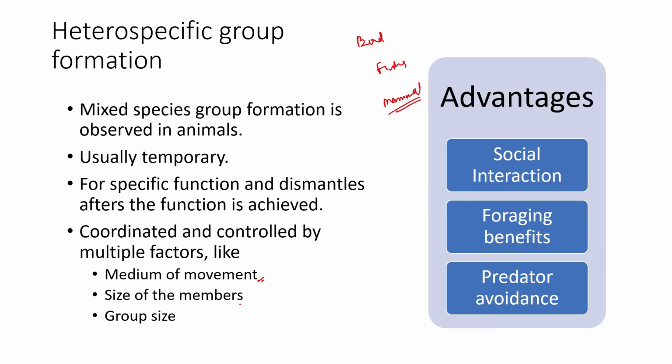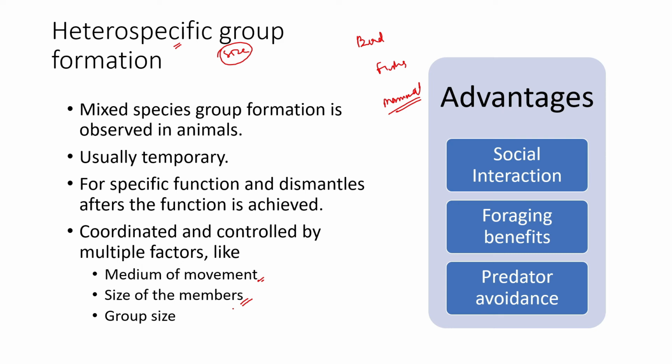Then there is the size of the members. Usually heterospecific flocks are made of members of around the same size. They depend on size because if they are defending themselves from a predator, they should all appear to be of similar size. Sometimes a few species include larger individuals in order to form a definitive circle of defense.